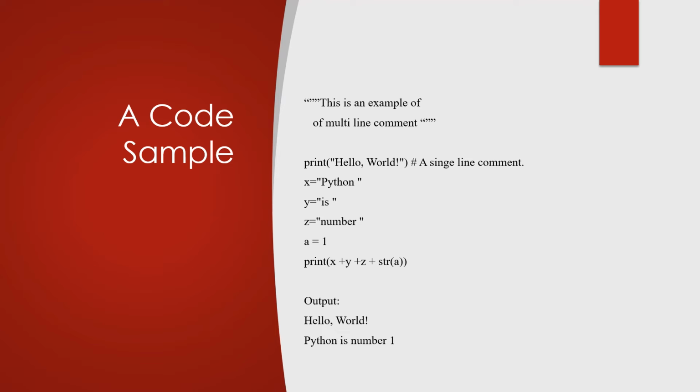In Python you cannot add numbers and strings together, so we have to convert the int to a string. That's why there is print x plus y plus z plus str of a, which is converting it into a string. So the first output is hello world and Python is number 1, from the second print statement.